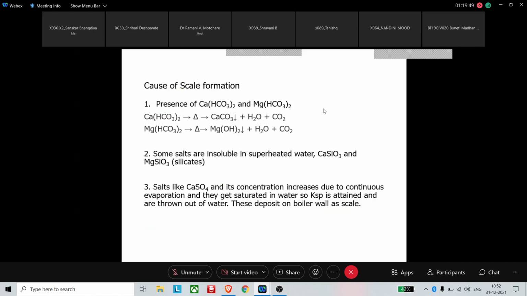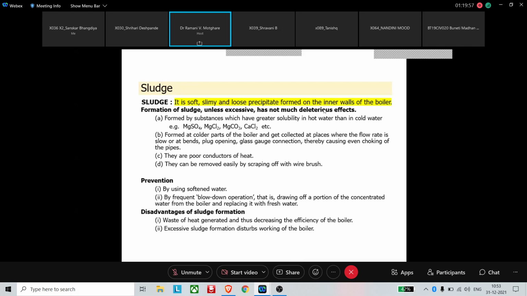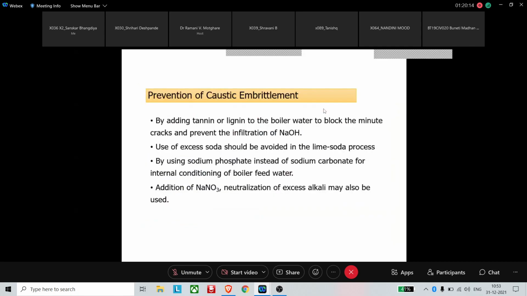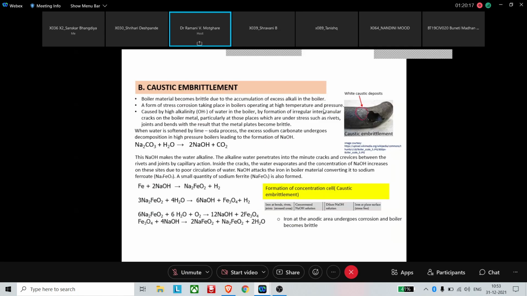This is the cause. See, whenever a question is asked, you are supposed to write what it is, what is its cause, and how you will prevent it, and what are the disadvantages. So that is why this has been written. Okay, ma'am, thank you. Then now we come to his query. Why does a concentration cell form in caustic embrittlement? Okay, this is your query.